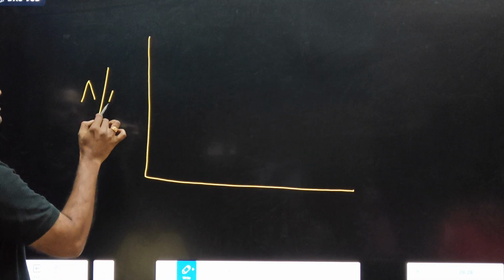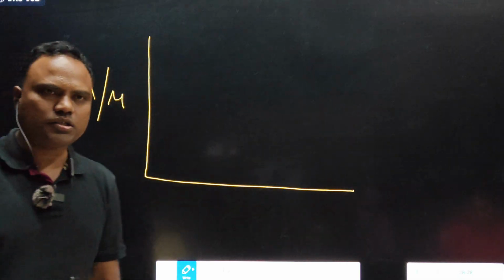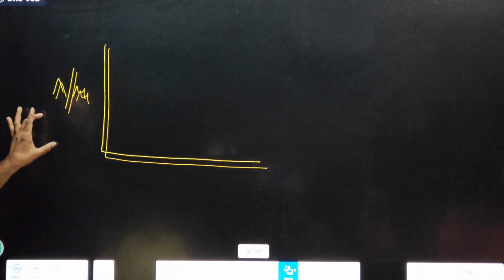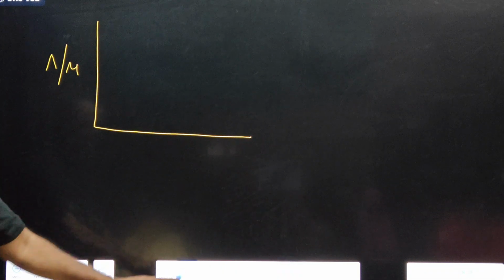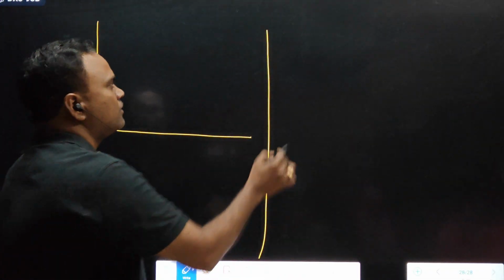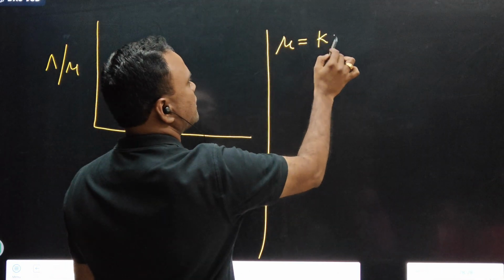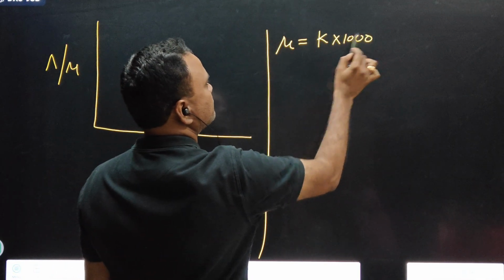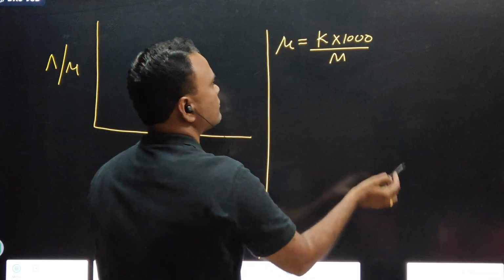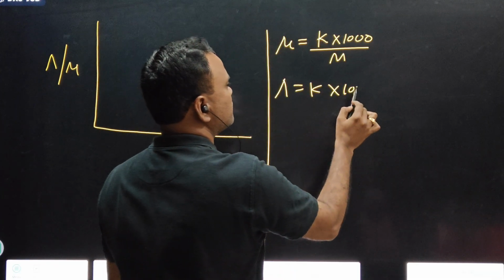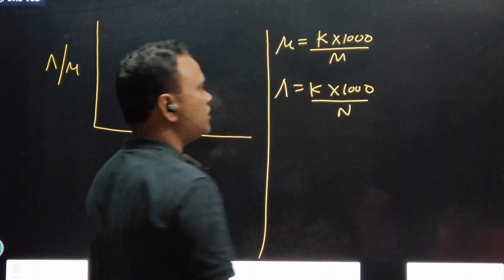Equivalent conductance or molar conductance. The molar conductance graph is very, very important. To understand this graph, we should write the formulas. First, molar conductance is equal to specific conductance into 1000 by molarity. Equivalent conductance is equal to specific conductance into 1000 by normality.